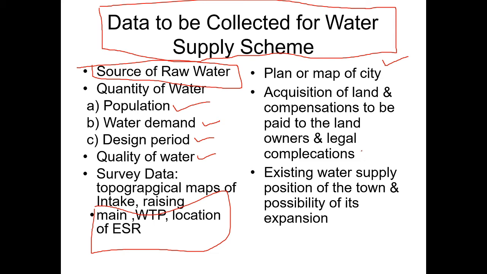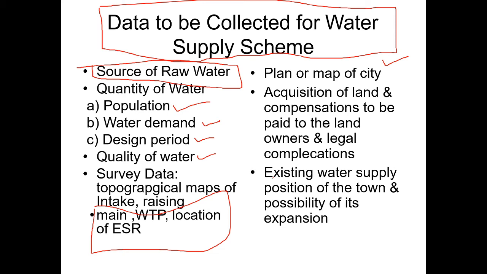Next one is existing water supply position of the town and possibility of its expansion. If there is an existing water supply scheme that is only serving 1 lakh people, and now the population of the city has increased to approximately 5 lakhs, how do you plan that existing water supply scheme for those 5 lakh people? That is also an important thing.